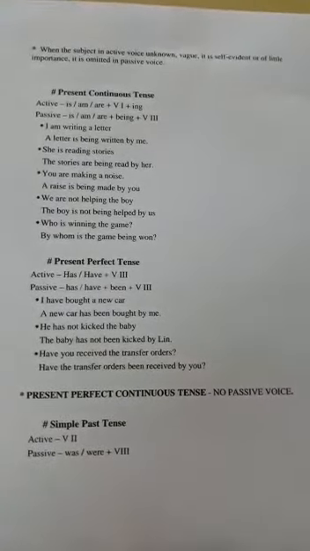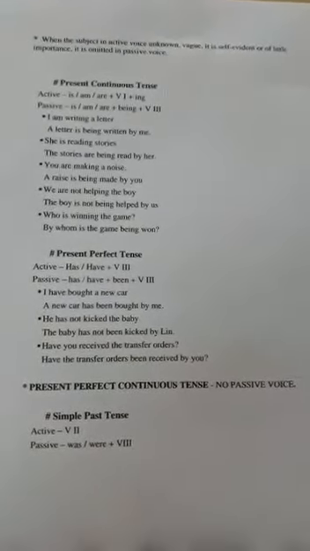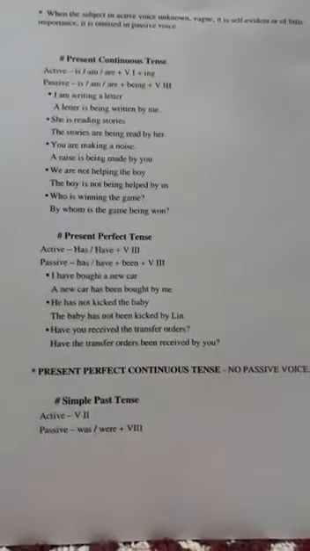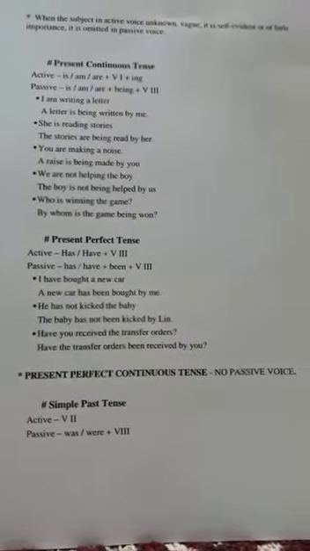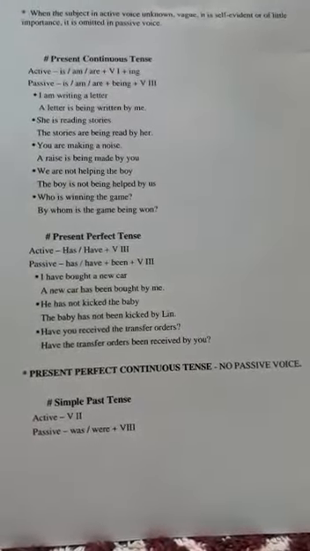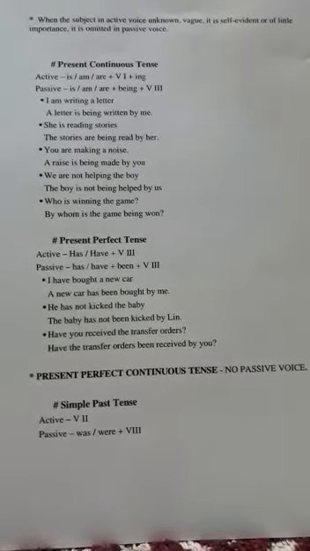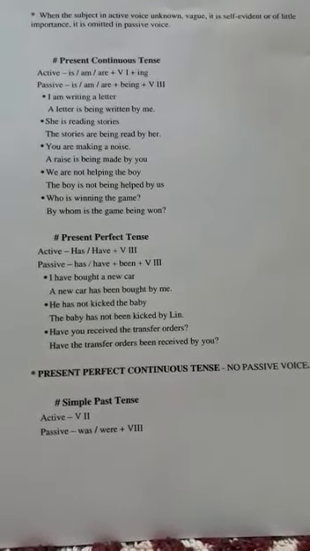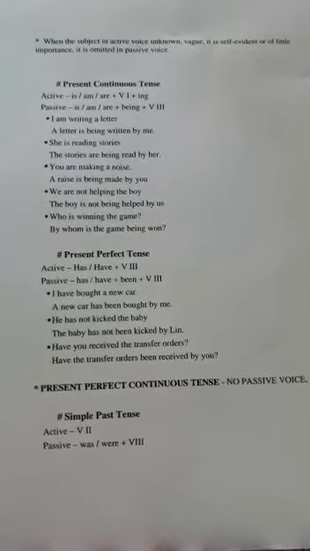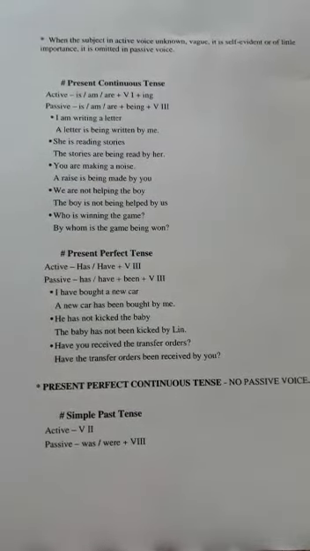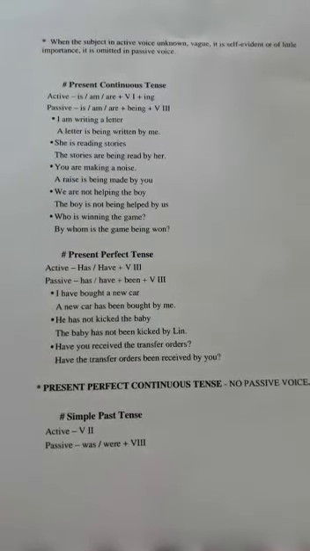Now the next example, which is very important, is an interrogative sentence. Who is winning the game? In an interrogative sentence, the question word comes as it is, and then you have to retain the interrogative structure.